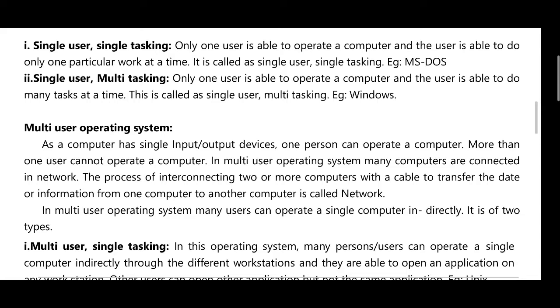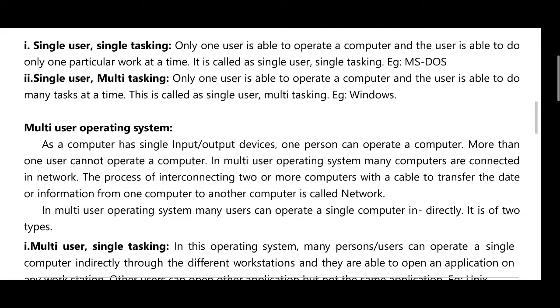The process of interconnecting two or more computers with a cable to transfer the data or information from one computer to another computer is called a network. In a multi-user operating system, many users can operate a single computer indirectly.